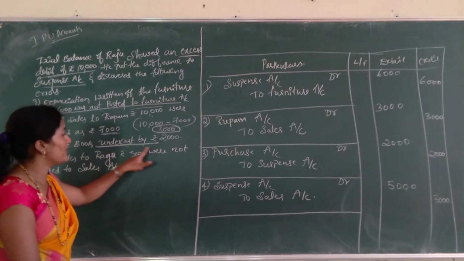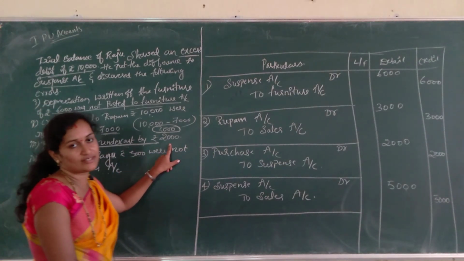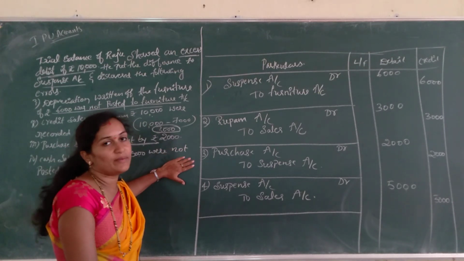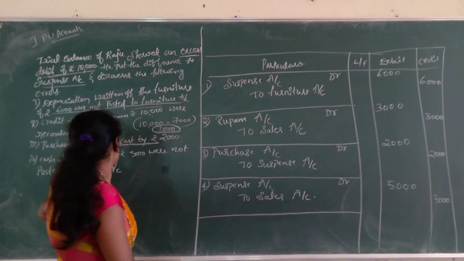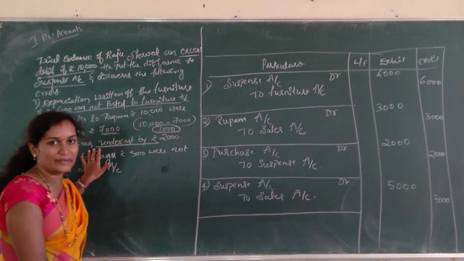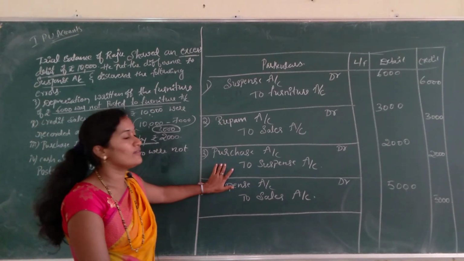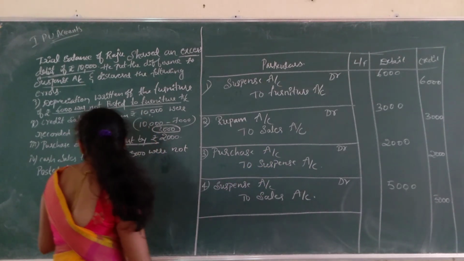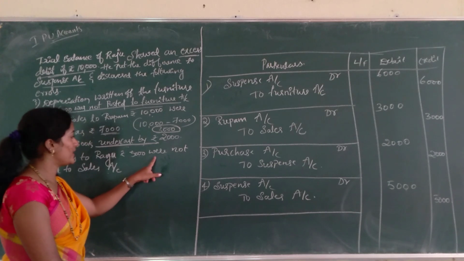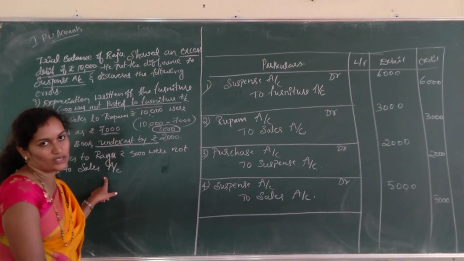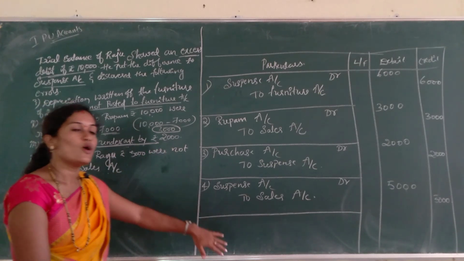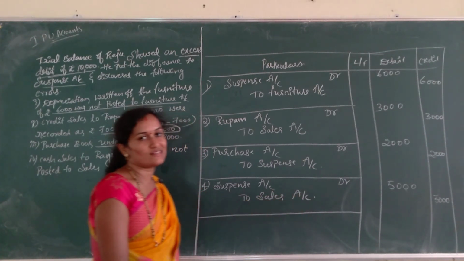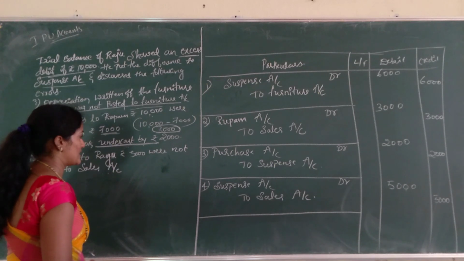Next one is purchase book undercast. Undercast means lesser amount than the actual. If it is undercast on the debit side, further give the debit, for purchase book shows debit balance. So we have to debit the account itself: purchase account to suspense account, that is 2,000. Next, cash sales to Raghu rupees 5,000 were not posted to sales account. We have posted it: suspense account to sales account 5,000.